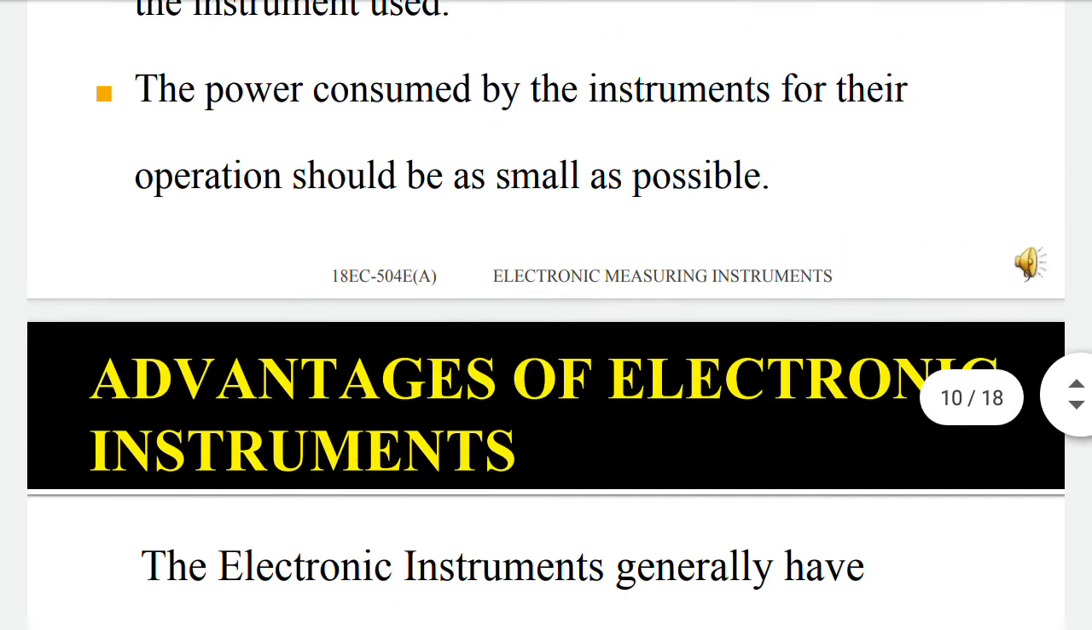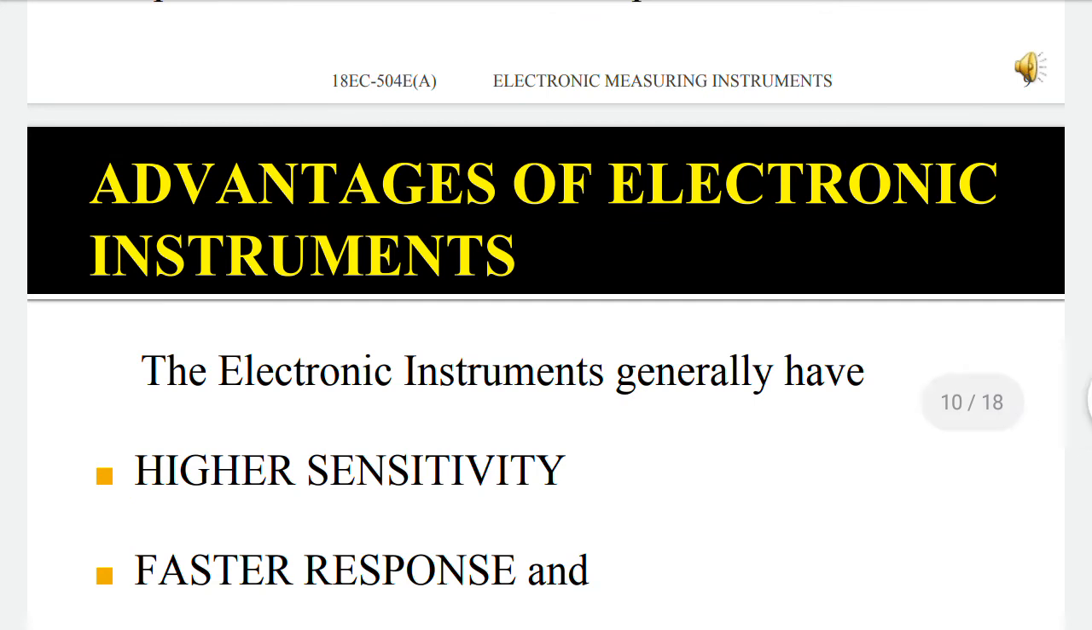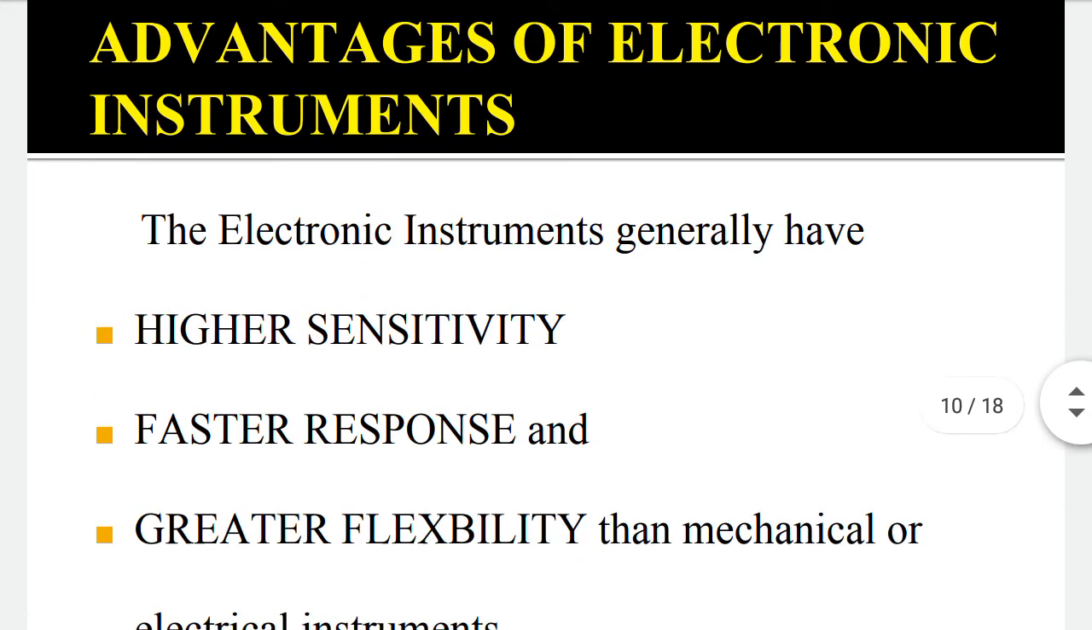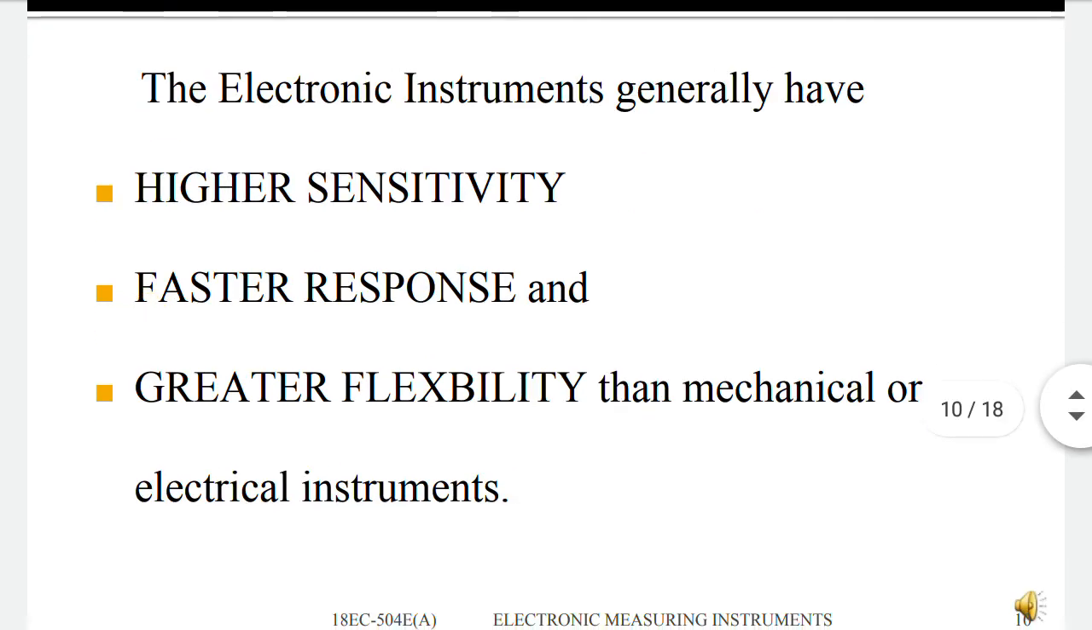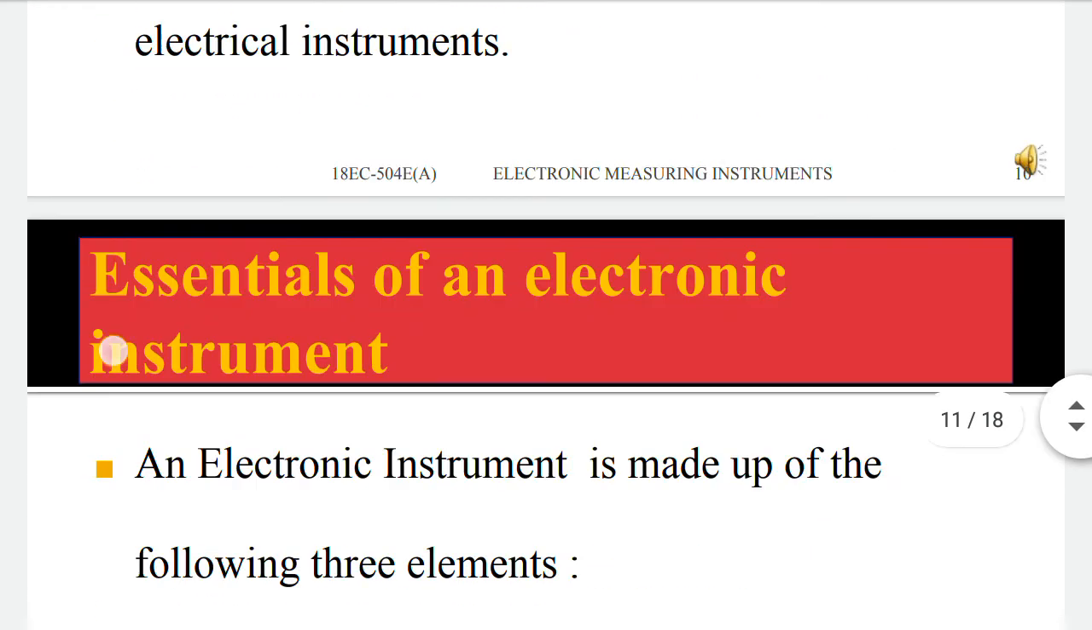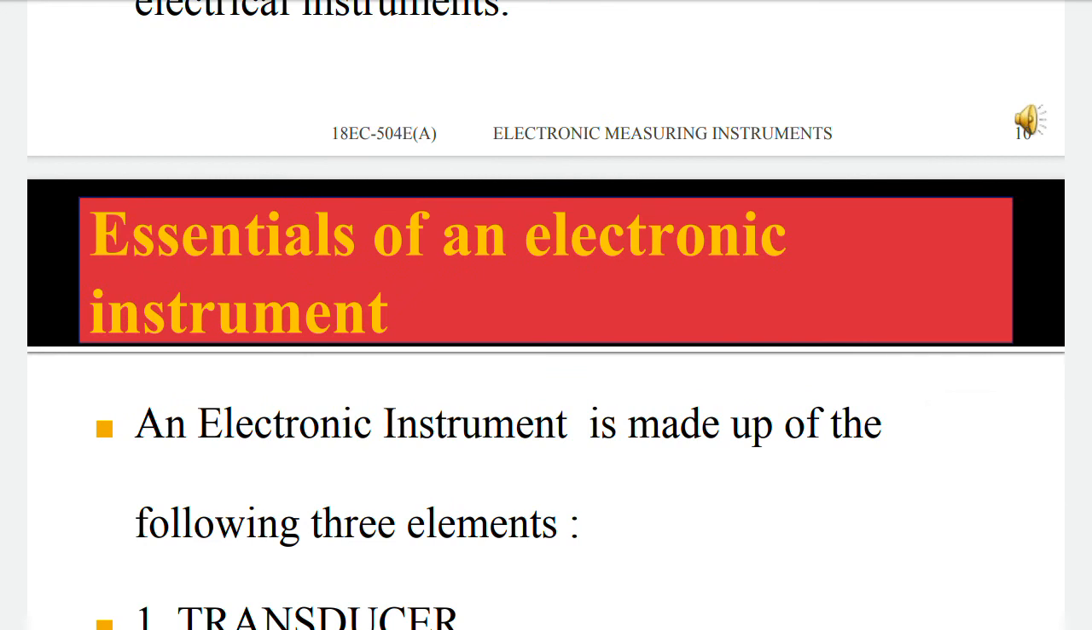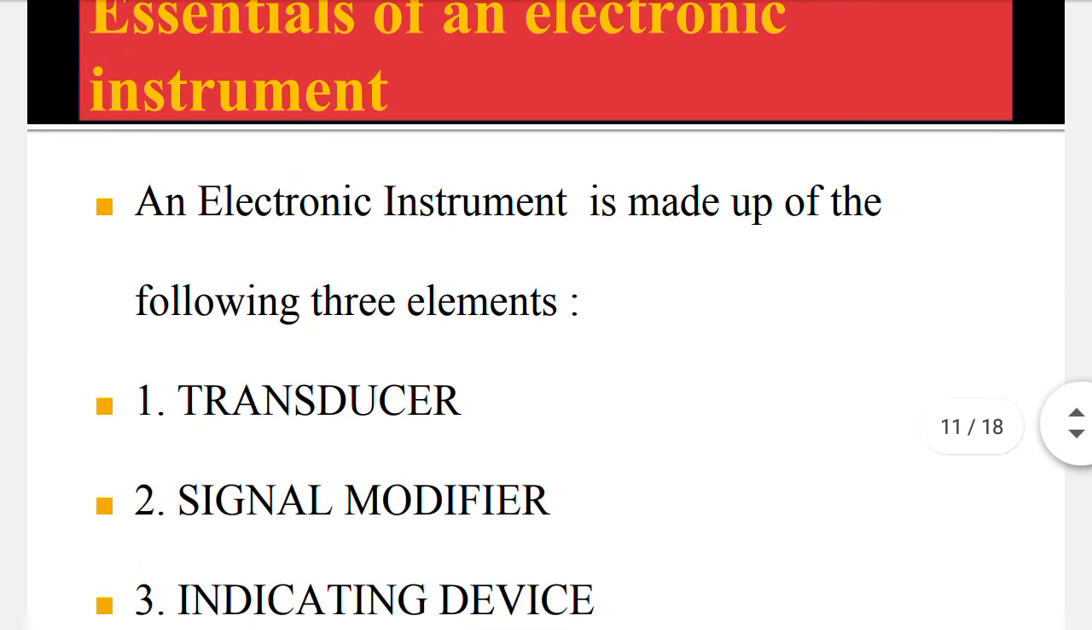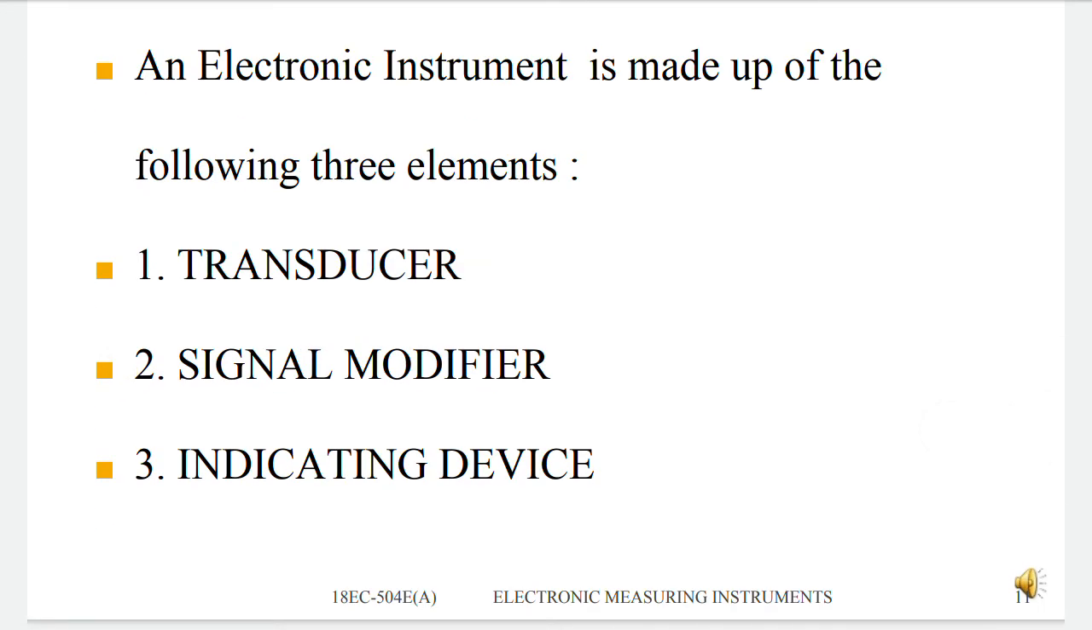Now coming to the advantages of electronic instruments. Electronic instruments have higher sensitivity, faster response and greater flexibility. Now, the essentials of an electronic instrument. An electronic instrument is made up of three elements, that is transducer, signal modifier and indicating device.